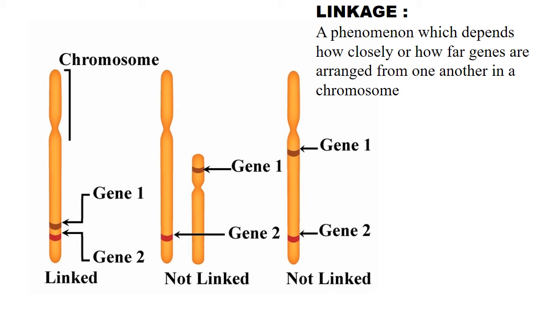Just have a look at the chromosomes shown in the middle of the slide. Gene 1 and gene 2 are located on two different chromosomes, so they can easily cross over between each other and hence they are labeled as not linked. In the third chromosome, gene 1 and 2 are situated with a huge gap between each other. Even here the recombinants will be developed and the crossing over point will be easily created.